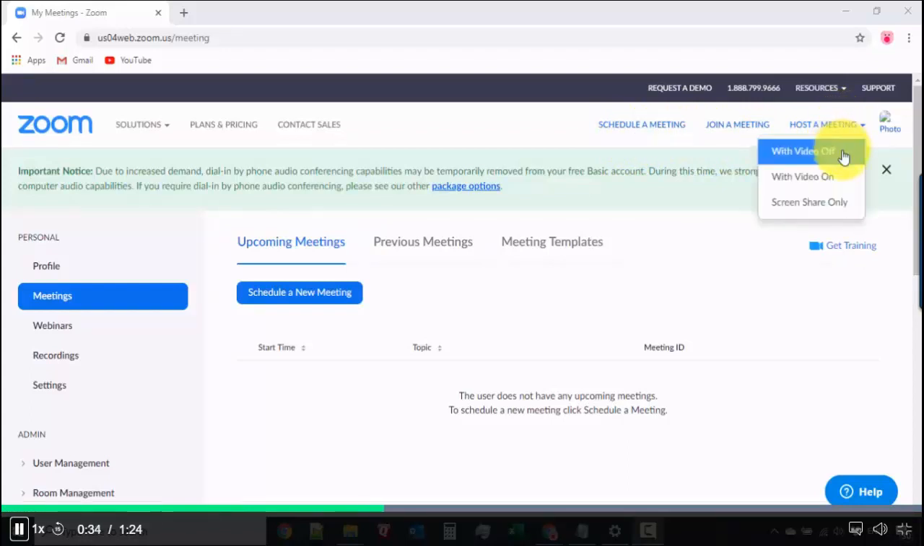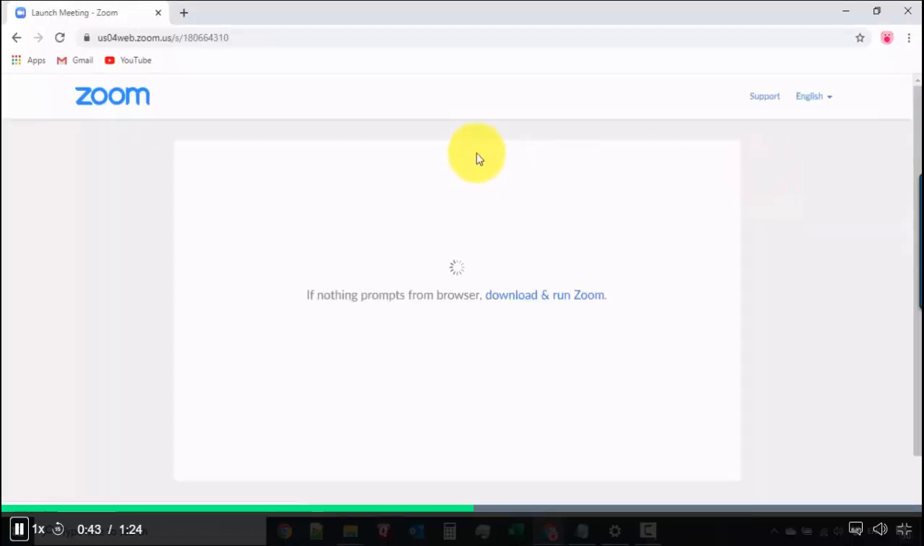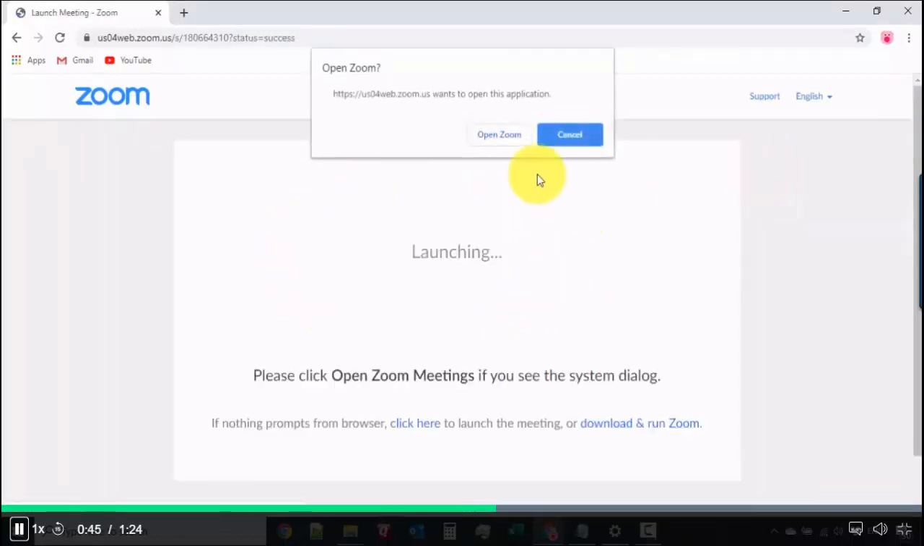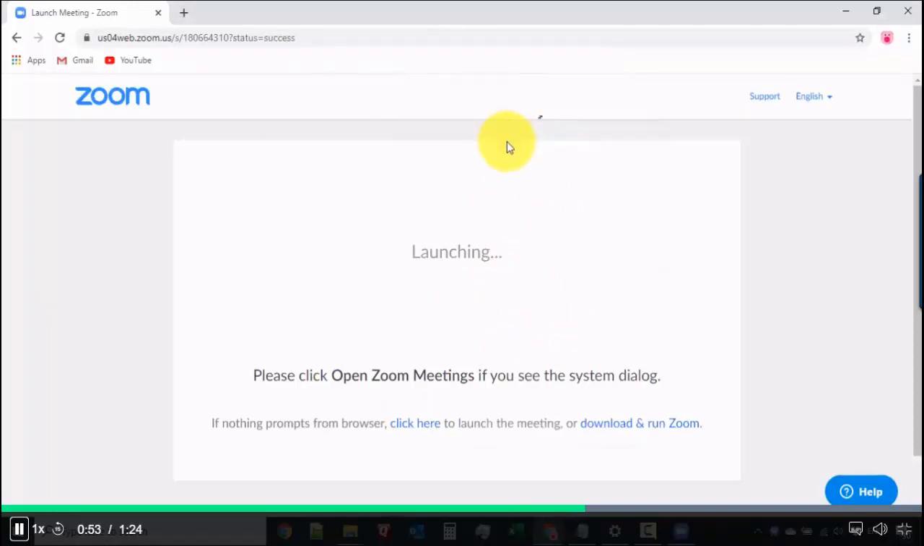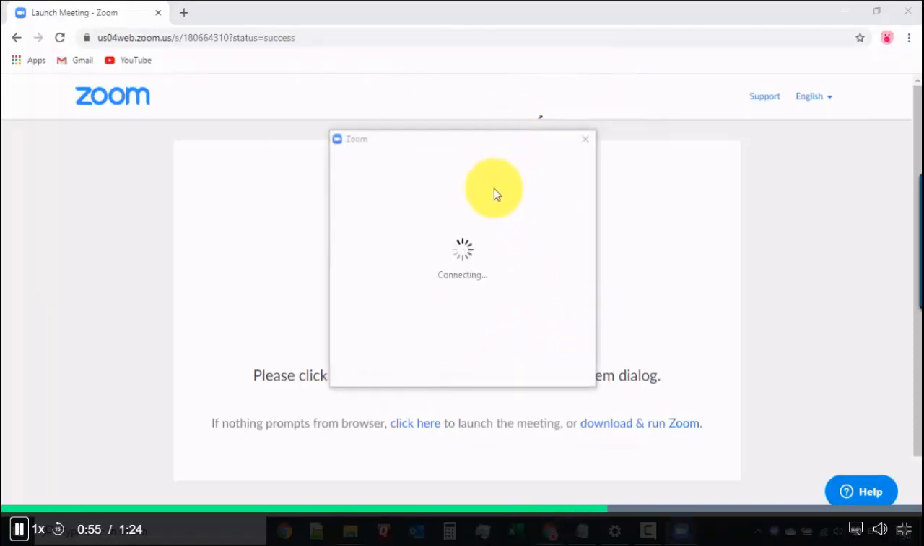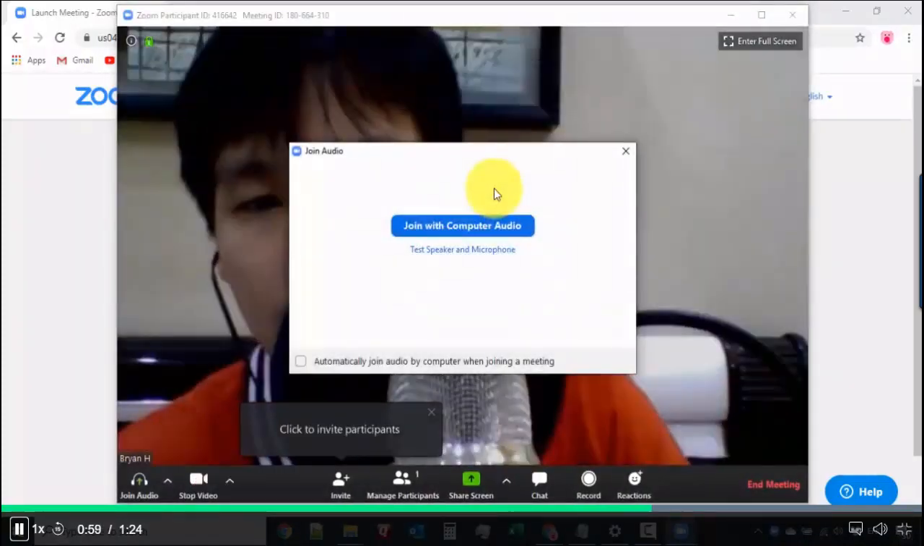So over here, we have multiple options: with video off, with video on, or screen share only. Right now we'll select with video on. Okay, so we can have a quick download. Once you have this downloaded, you can just open Zoom and then you can have it straight away over here. Okay, so that's pretty quick.